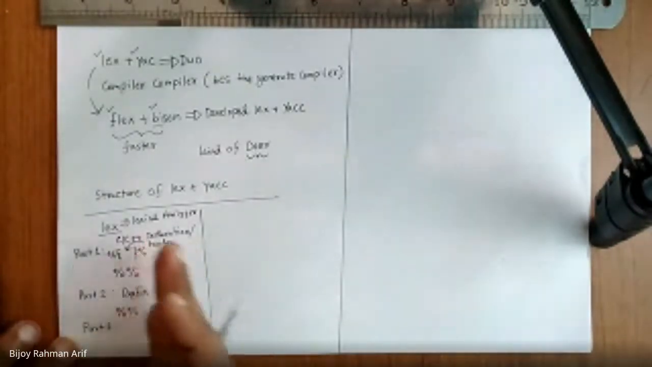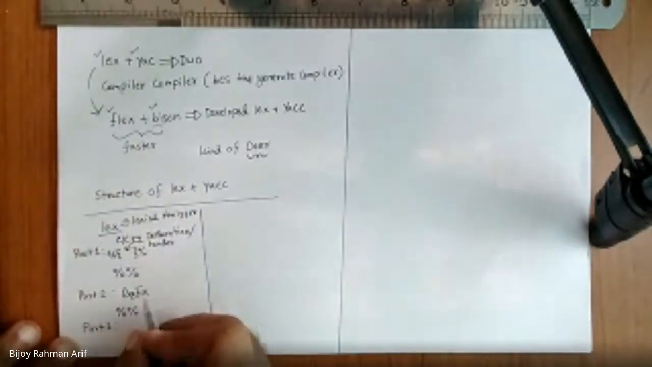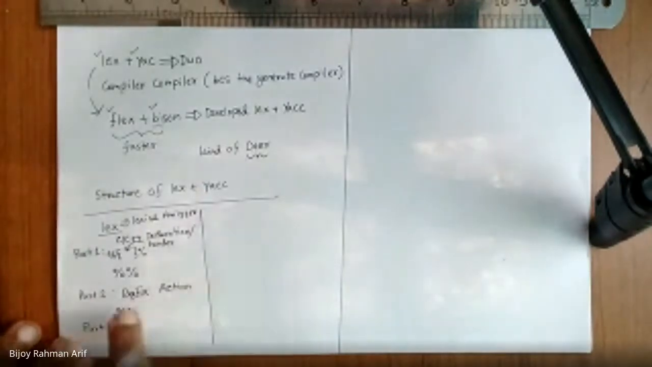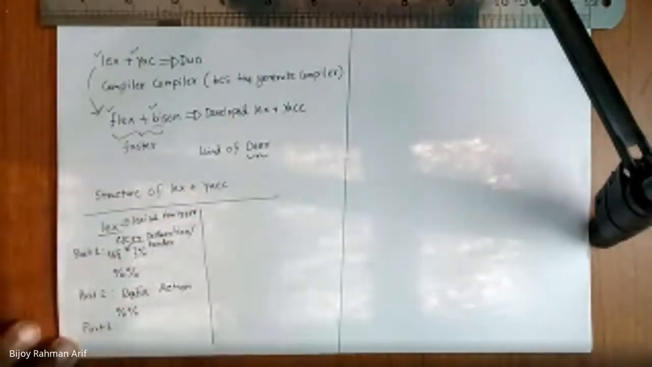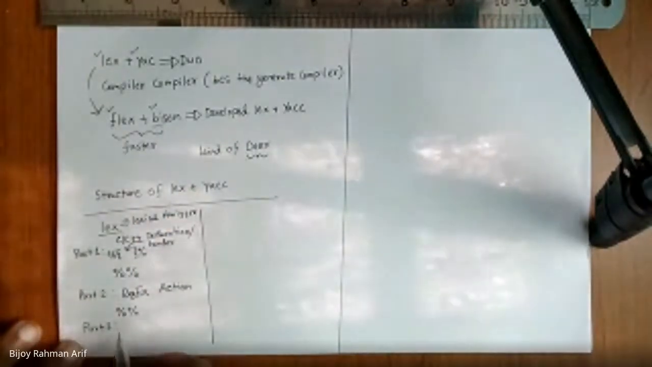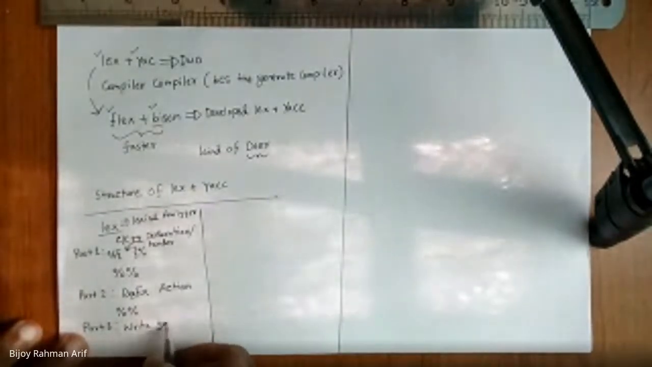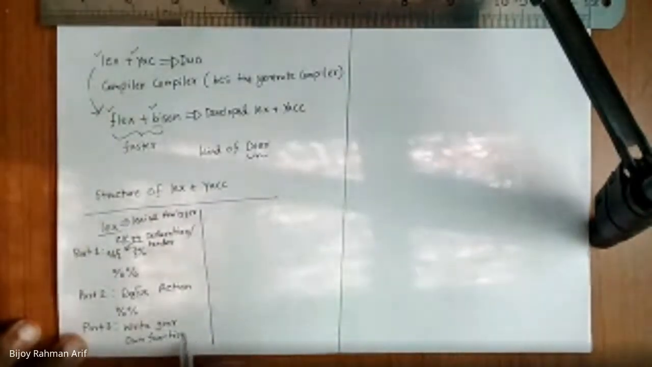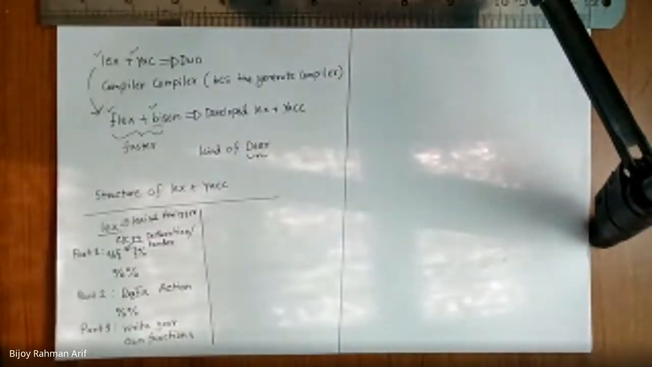So in part 2, on the left side, you are going to write regex. On the right side, you are going to write action. Each regex is followed by an action, if you want to put any action. And in part 3, you are going to write your own functions. So this is the overall structure of the lex file. Do you have any query? You can ask.